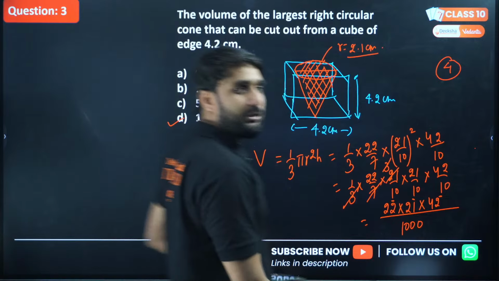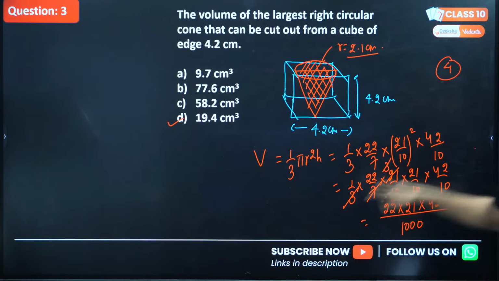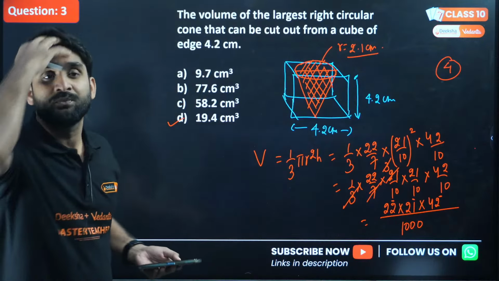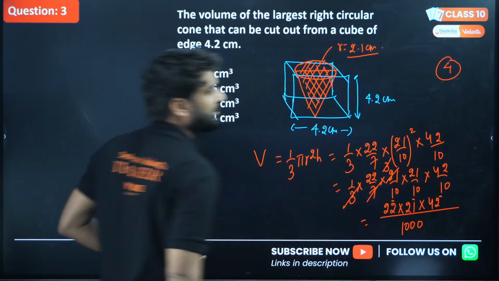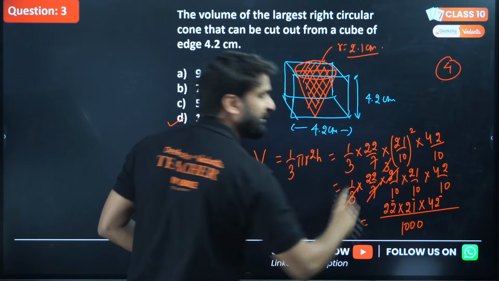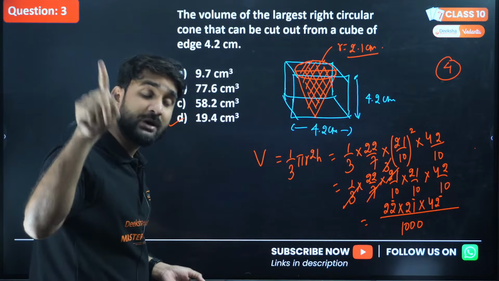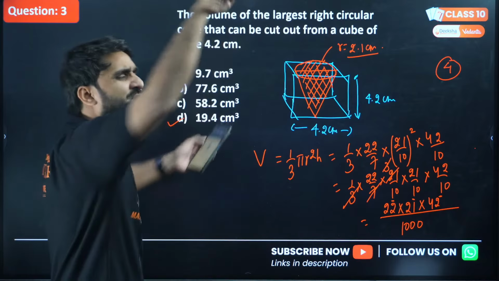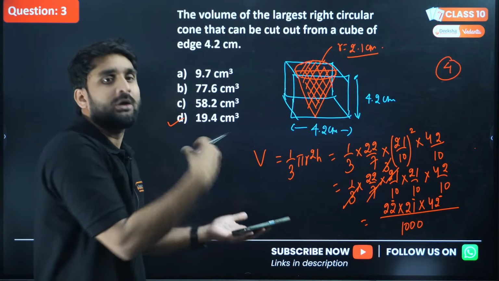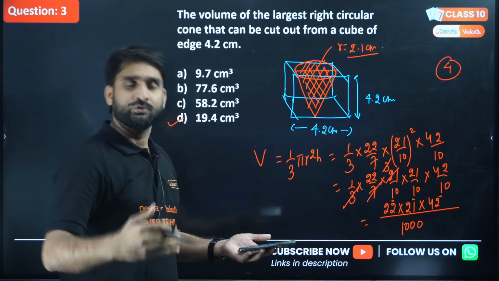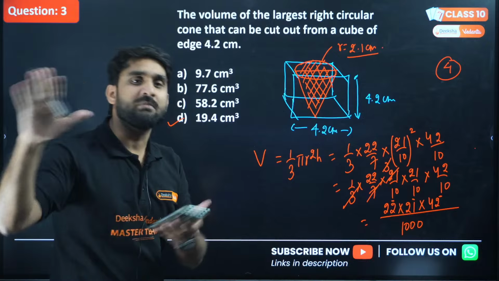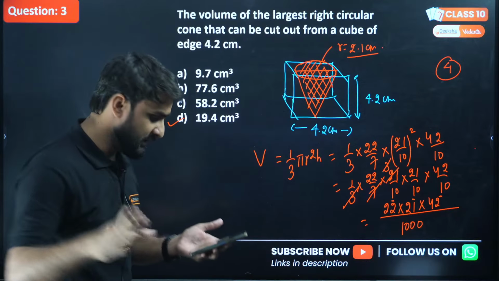Okay, I hope you have understood the trick. This is the way you can save your time in the exam. No need to go into further calculation. Toppers use these concepts and tricks to save their time, so you should also apply them. No need to do the full calculation in every question. If there is a possibility of a short calculation, go through that, so that you can invest the saved time in bigger questions of 5 marks and 4 marks, right? Let's move to the next question.